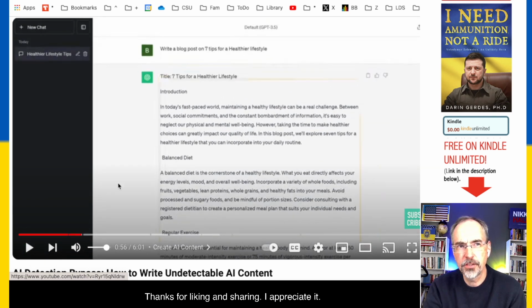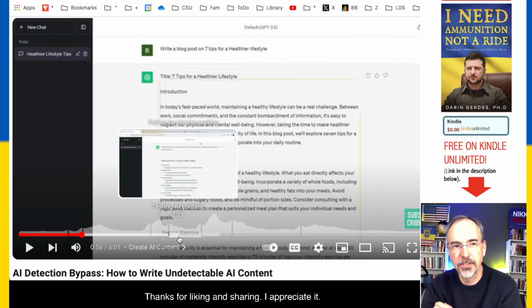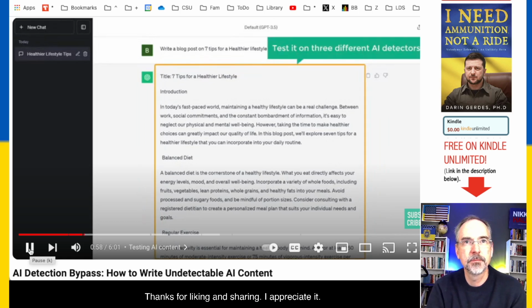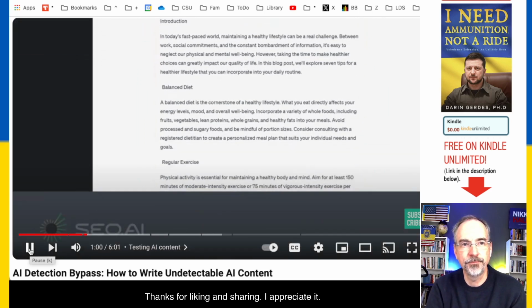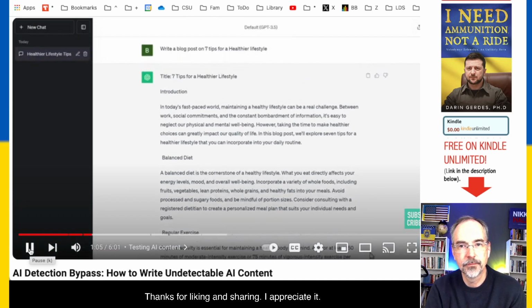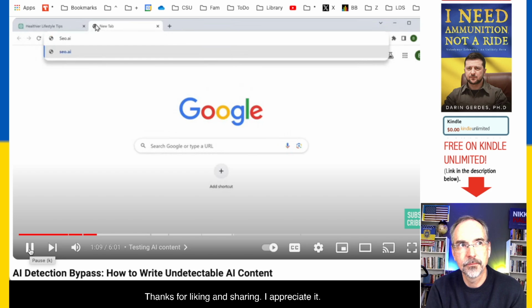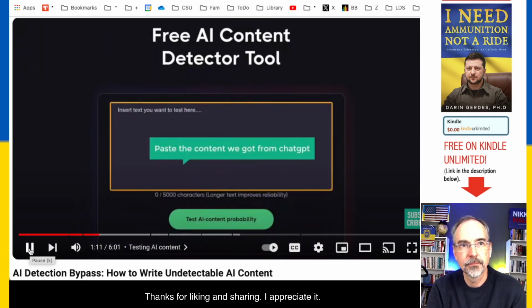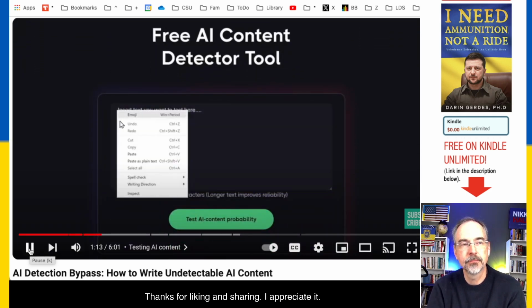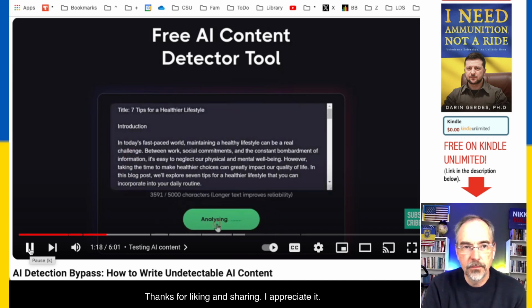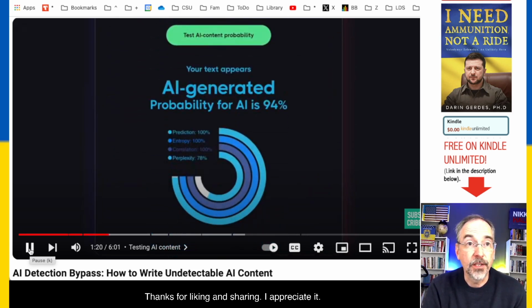Yeah, you know, this is a formulaic kind of way of doing this. This generally is a tip-off, but it's not the only tip-off. So let's keep going. I'm going to take this content and test it on 3 different AI detectors: SEO AI, GPT-0, and the famous Originality AI. So let's go to SEO.ai. Here, paste the content we got from ChatGPT and click Test AI Content. This is a lot of work. You could just do your own assignment.